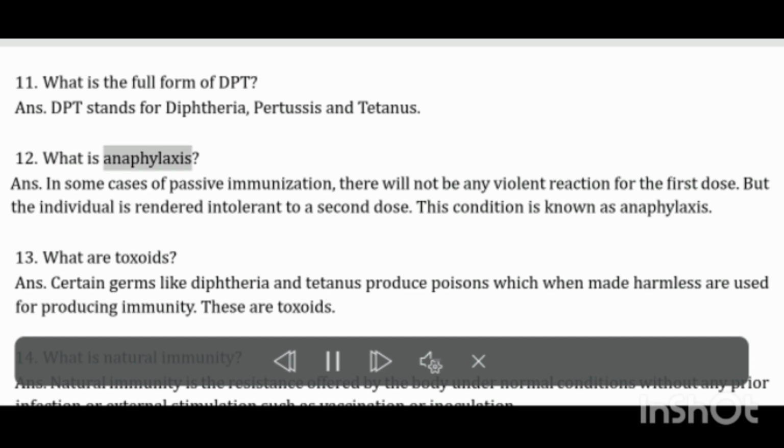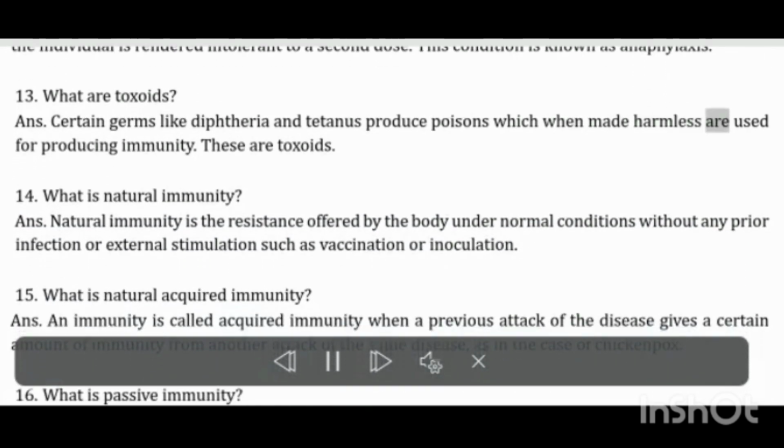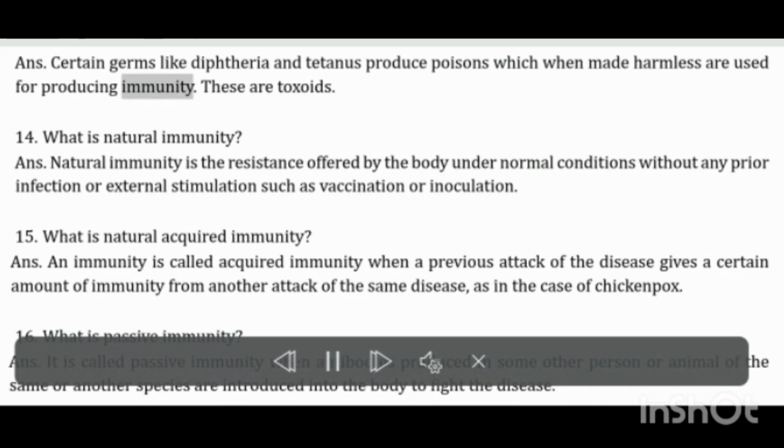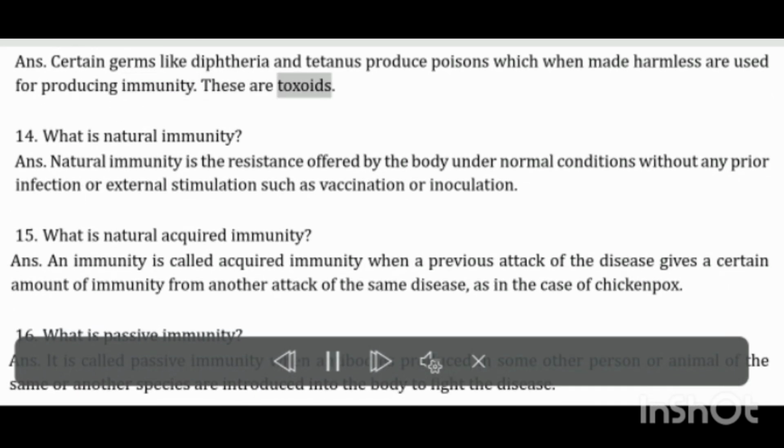What is anaphylaxis? In some cases of passive immunization, there will not be any violent reaction for the first dose. But the individual is rendered intolerant to a second dose. This condition is known as anaphylaxis. What are toxoids? Certain germs like diphtheria and tetanus produce poisons which when made harmless are used for producing immunity. These are toxoids.